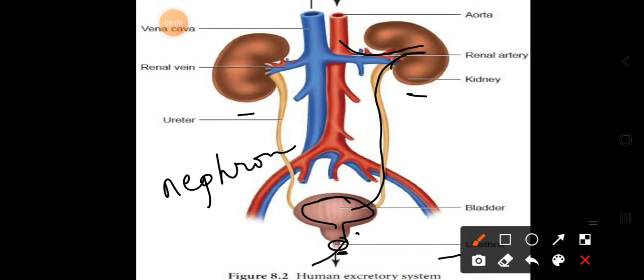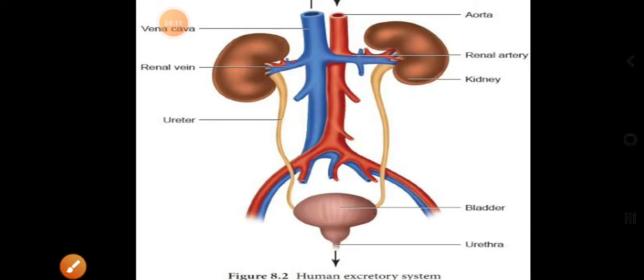After filtering the waste, the pure blood is sent from the kidneys with the help of the renal vein and pumped to all the body parts.